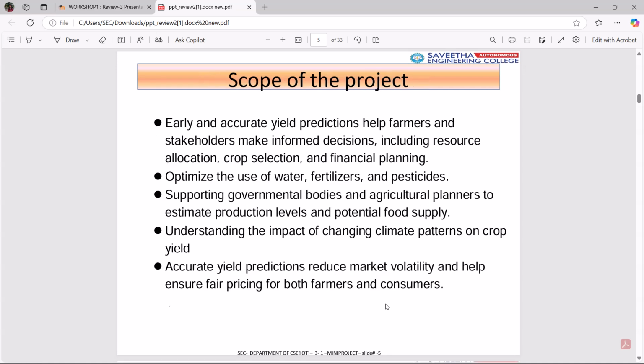Scope of the project. Early and accurate yield predictions help farmers and stakeholders make informed decisions, including resource allocation, crop selection, and financial planning. Optimize use of water, fertilizer, and pesticides. Accurate yield prediction reduces market volatility and helps ensure fair pricing for both farmers and consumers.